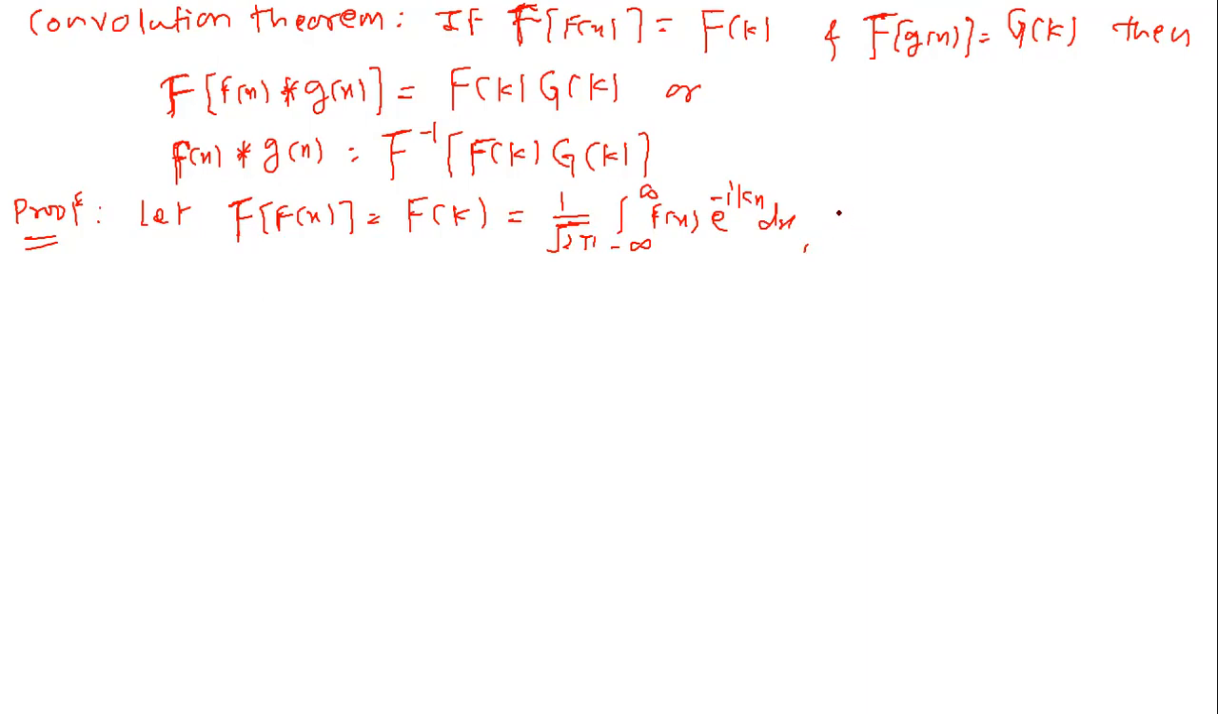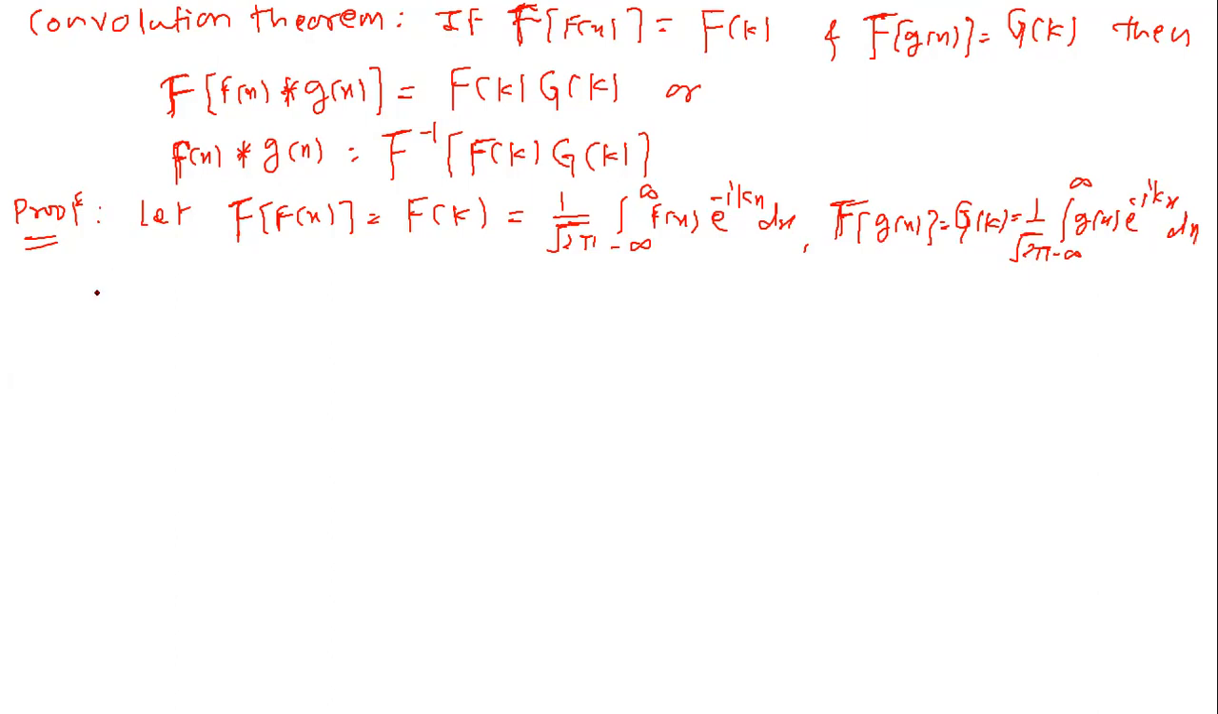Similarly for G of k, that is script F operating on g of x, it becomes capital G of k, which is equal to 1 upon root 2 pi, integral from minus infinity to plus infinity of small g of x e raised to minus ikx with respect to x.